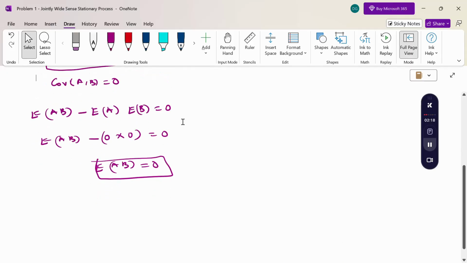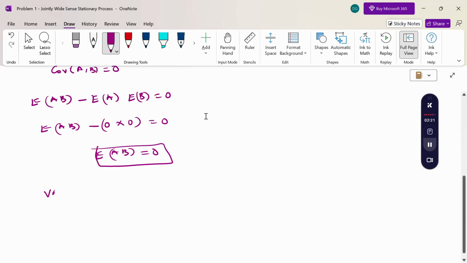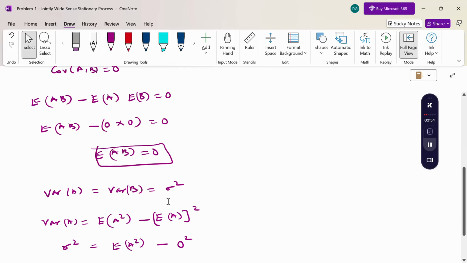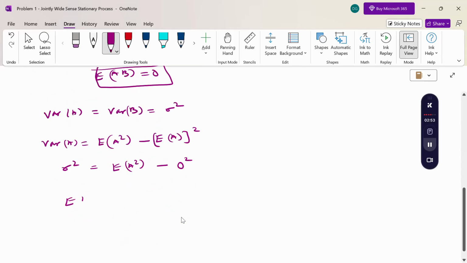And then, same variance: variance of A equals variance of B equals sigma square. Variance of A is expectation of A square minus the square of expectation of A. Substituting, sigma square equals expectation of A square minus 0 square, therefore expectation of A square equals sigma square.